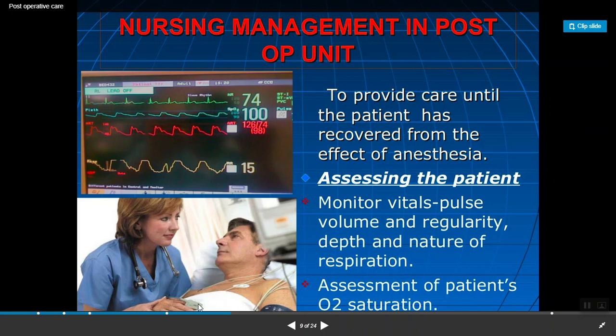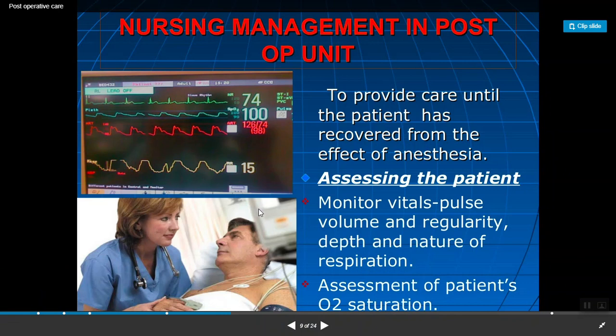Second, monitor the vital signs. The vital signs include temperature, pulse, and respiration. For pulse, check volume and regularity. Volume is the amount, and regularity is the numbers, that is heart rate and respiration rate. Also check the depth and nature of the respiration.